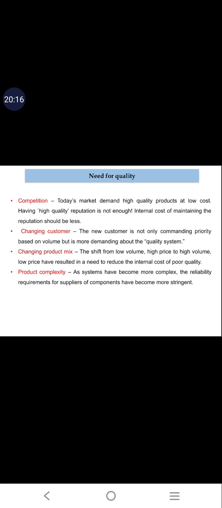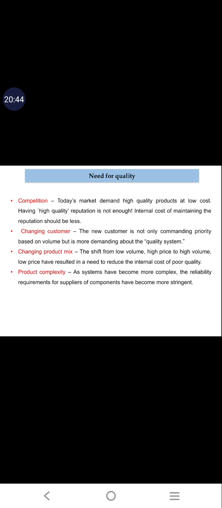Okay, you can see here, as systems have become more complex, the reliability requirements for suppliers of components have become more stringent. That means as the system gets complex, the quality of each and every product must be very good, then only the product can successfully work.